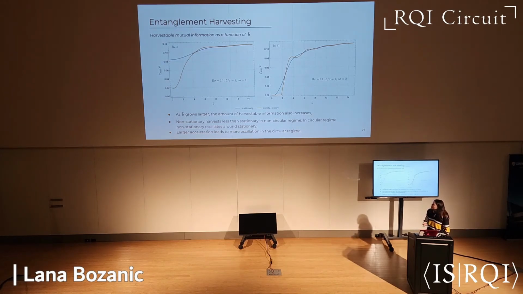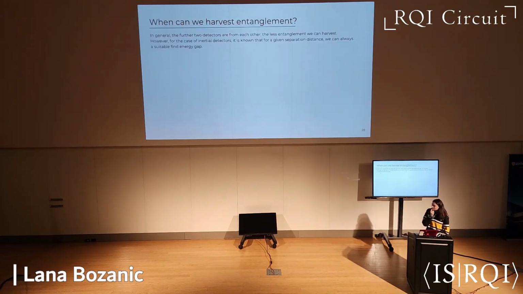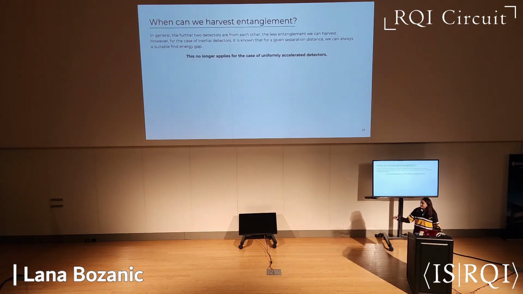Now, another thing that we were interested in understanding was when can we actually harvest entanglement? In the case of inertial detectors, it's known that no matter how far you separate your detectors, you can always find an energy gap omega so that you can still harvest entanglement. So we wanted to see if this was still the case if our detectors were uniformly accelerated, and unfortunately, this is not the case.